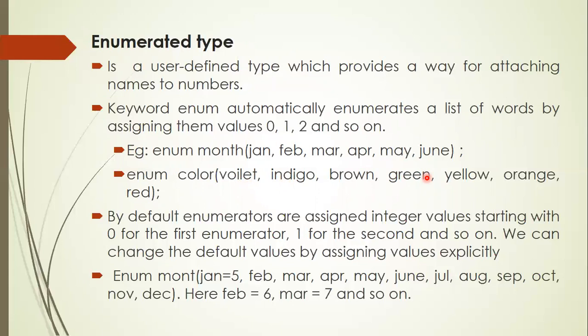But if you want, you can change the value of any enumerator for any of your user-defined constants. For example, month, Jan = 5, Feb, March, April, May, June, etc. In this case, since the first enumerator itself takes the value 5, the next enumerator Feb takes the value 6, March takes the value 7, and so on. So initially the enumerators are nothing but names. The system automatically assigns some integer constant to every enumerator. So that is a way of attaching names to numbers.